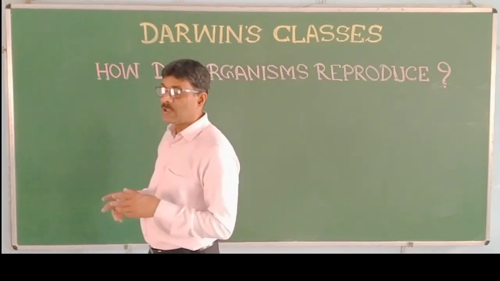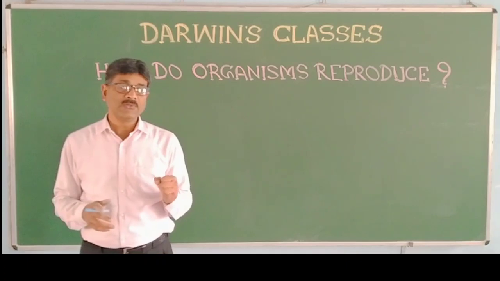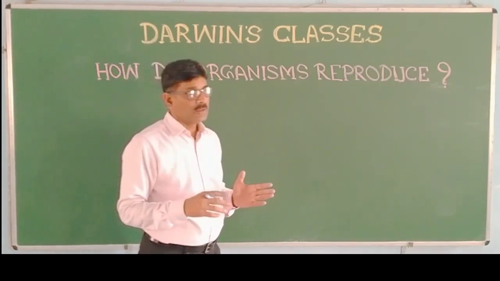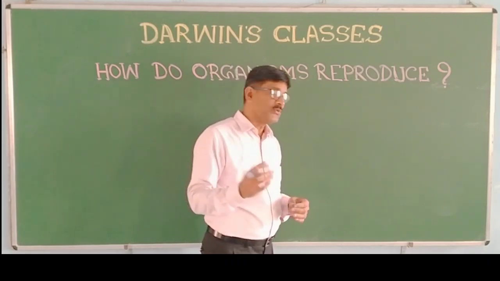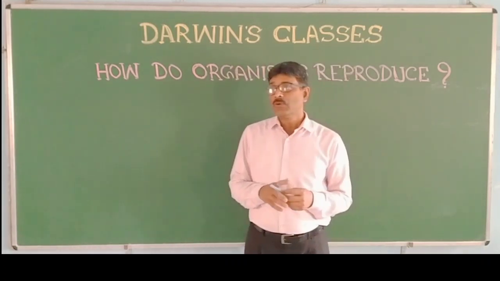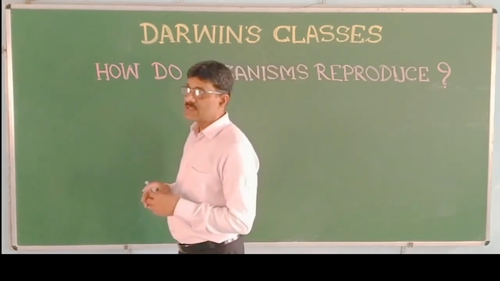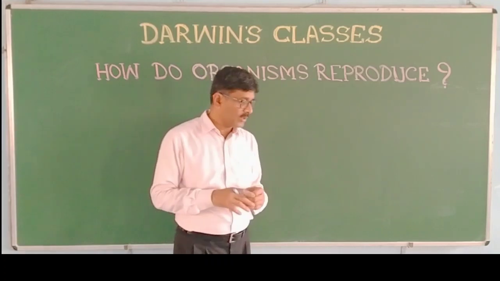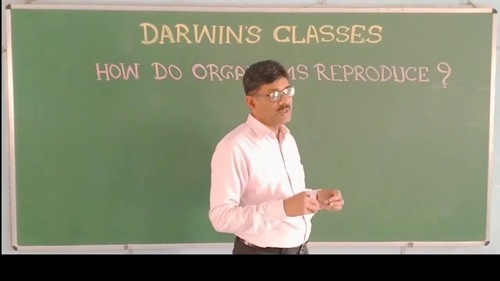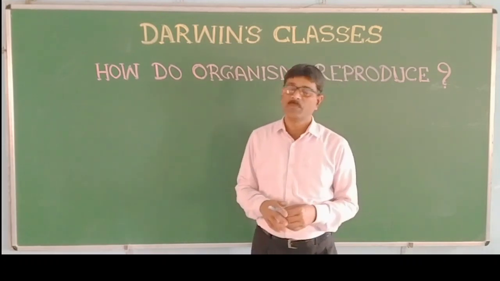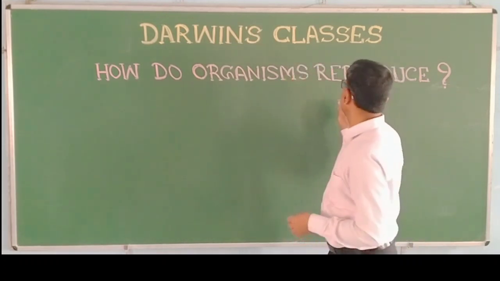So if the functioning of the heart stops, it will lead to death. If the brain is not functioning, that will lead to death. So all the life processes are essential for the survival of an organism, and therefore they are termed as life processes. Whereas